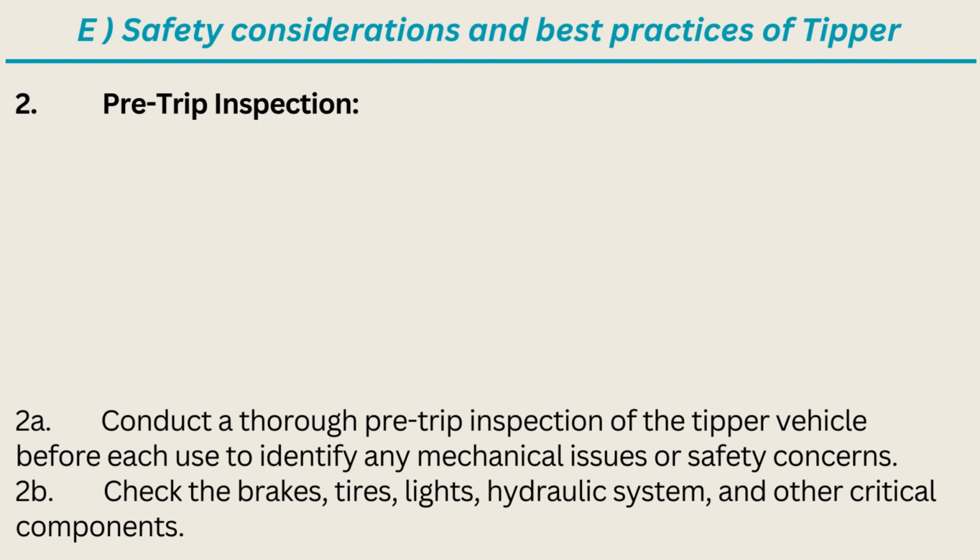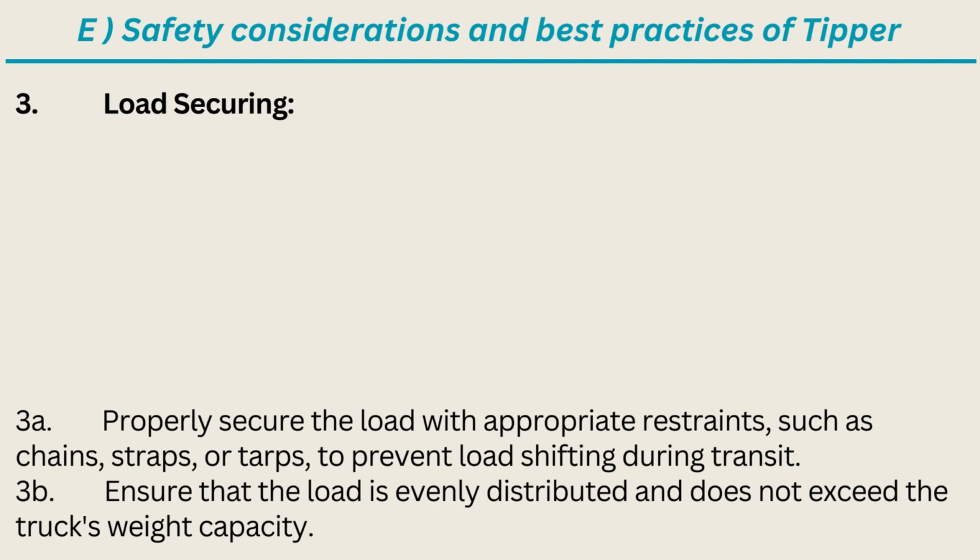Check the brakes, tires, lights, hydraulic system, and other critical components. 3. Load securing. 3A. Properly secure the load with appropriate restraints, such as chains, straps, or tarps, to prevent load shifting during transit. 3B. Ensure that the load is evenly distributed and does not exceed the truck's weight capacity.